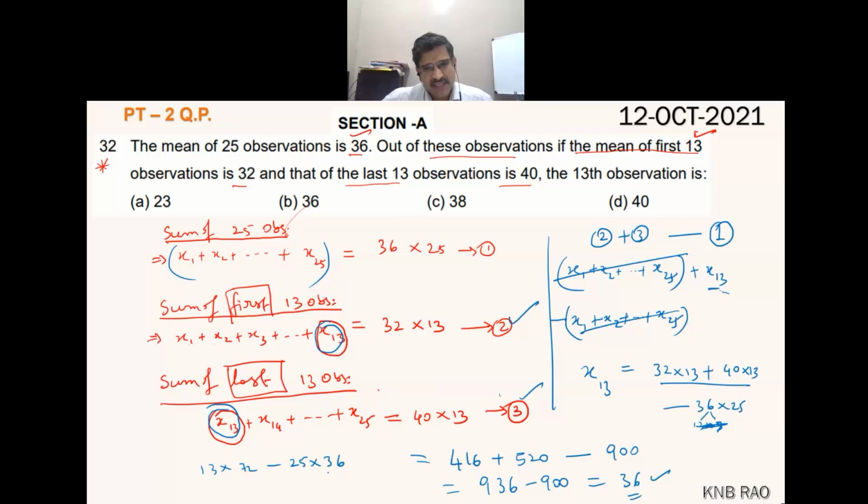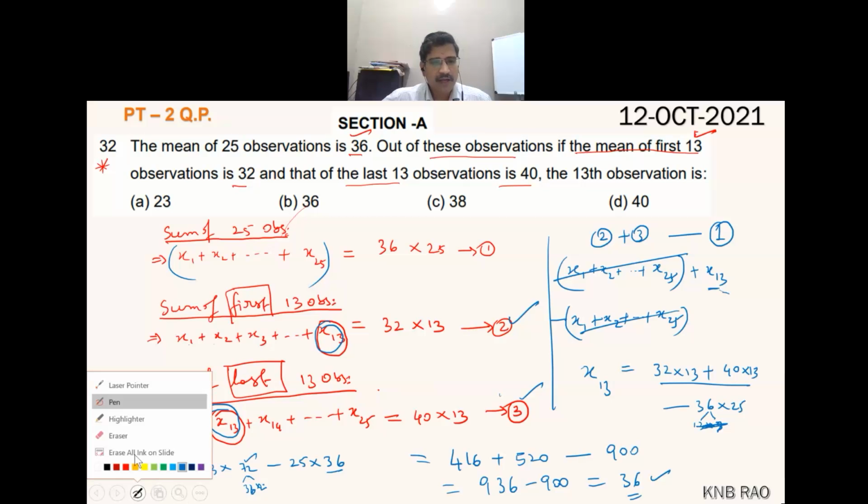This 36 is 2 times 32, is it right? How did I get this 72? Tell me how I got it. Sir, you added 32 and 40.